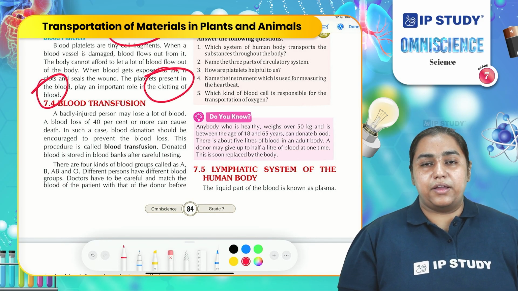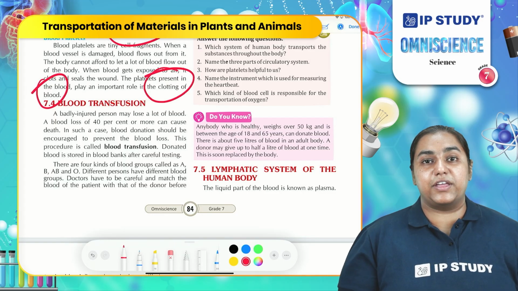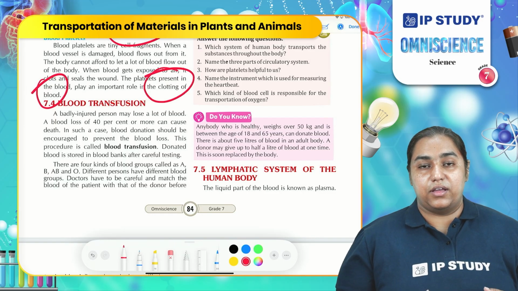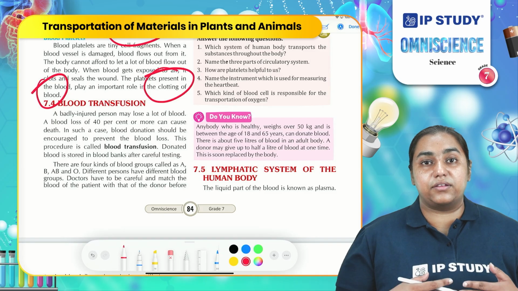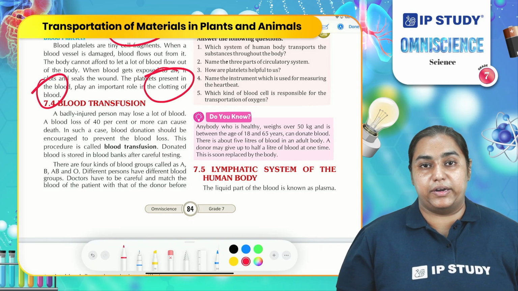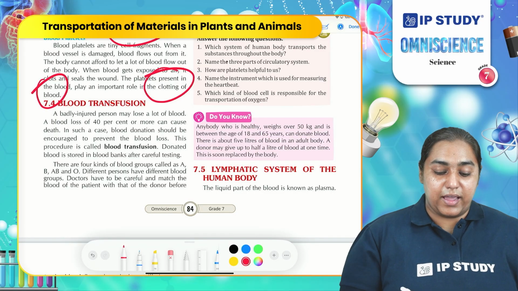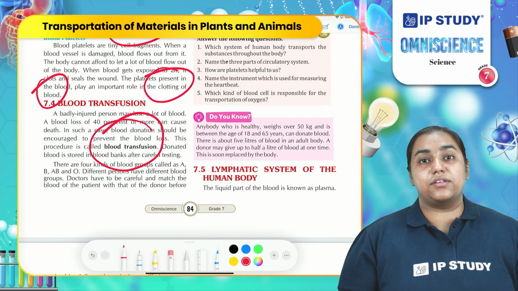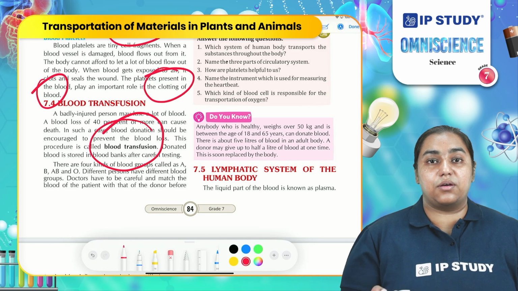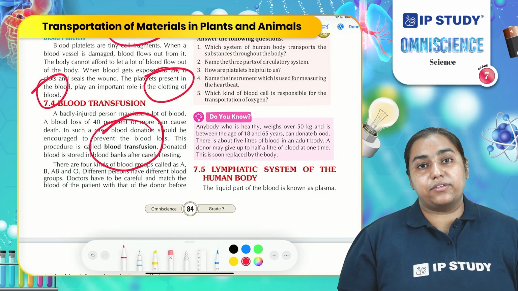What happens if there is no clotting of the blood? If there is a large injury and blood platelets are not enough to work at the pace required to stop the bleeding, in those cases people have heavy blood loss and they need blood transfusion. Blood transfusion is a mechanism in which external blood is provided to the body so that blood loss can be prevented. How can blood transfusion be done?